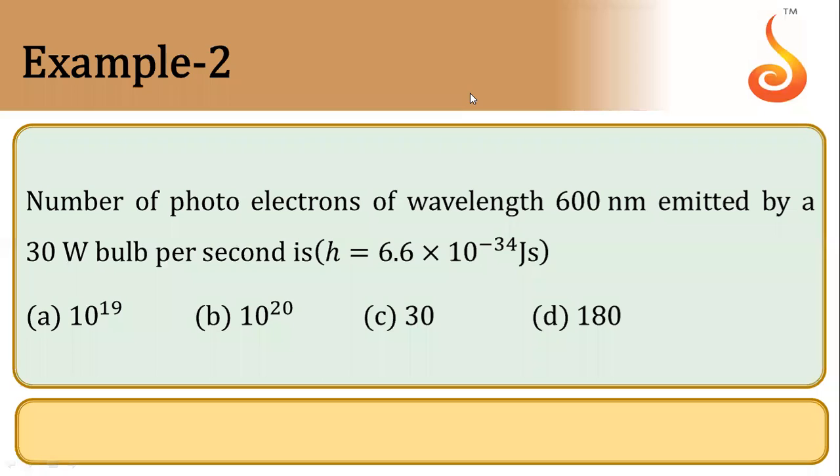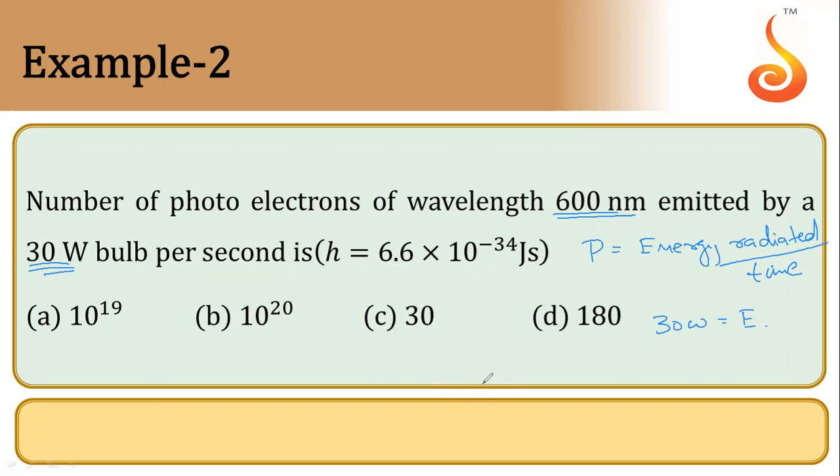In this one, example number 2, you are supposed to calculate the number of photoelectrons of wavelength 600 nanometer emitted by a 330 watt bulb per second. So they have given you power. So power is energy radiated per unit time. Okay. So we know that power is energy radiated divided by time. So here in 1 second, we know that 30 watt of energy is being radiated.